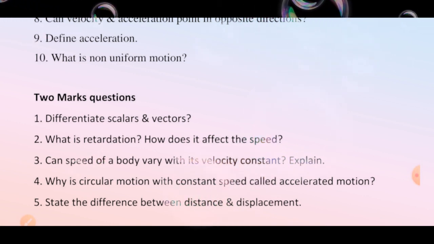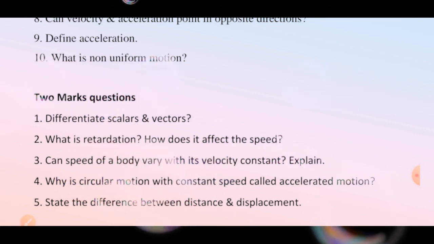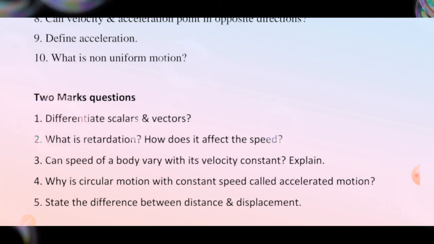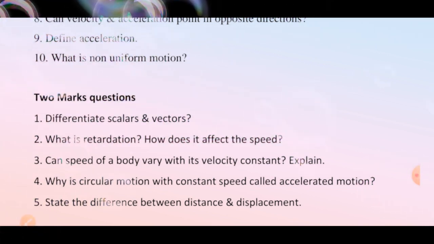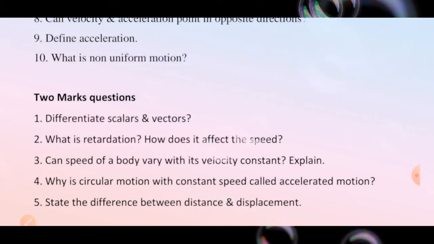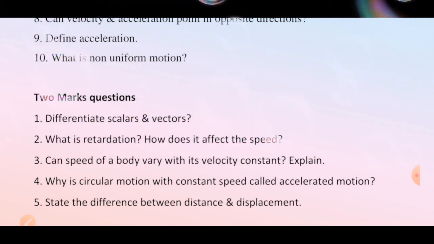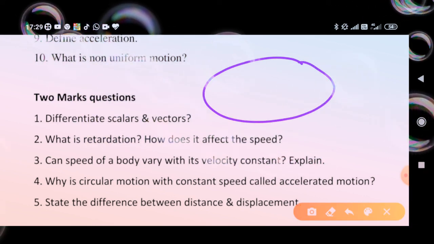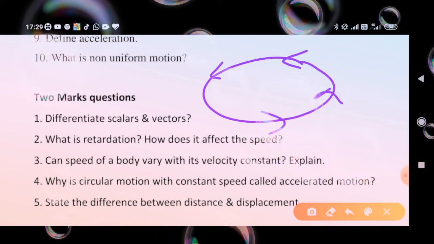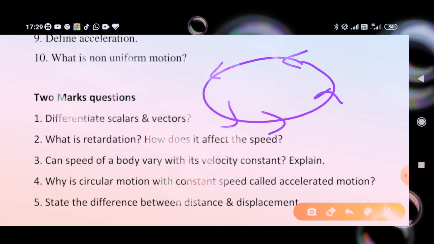Next, can the speed of a body vary with its velocity constant? Explain. So answer this question. Next, why is circular motion with constant speed called accelerated motion? Because in circular motion, speed may be constant but direction changes from time to time. That's why we can say that circular motion with constant speed is called accelerated motion.